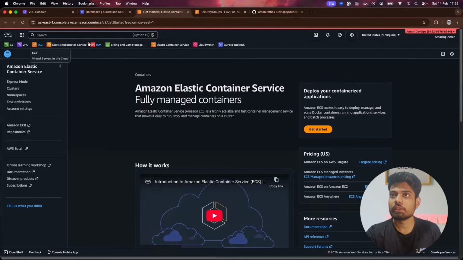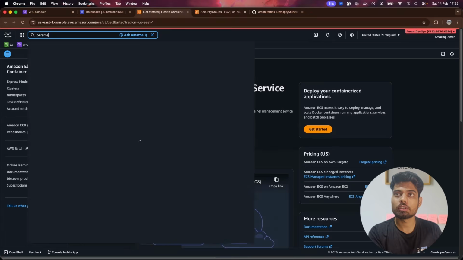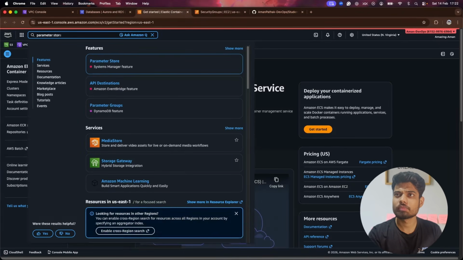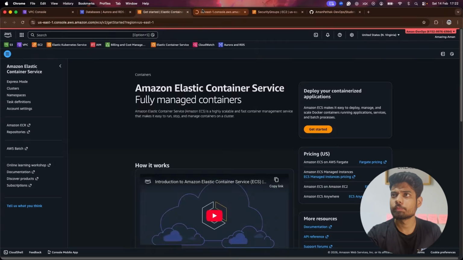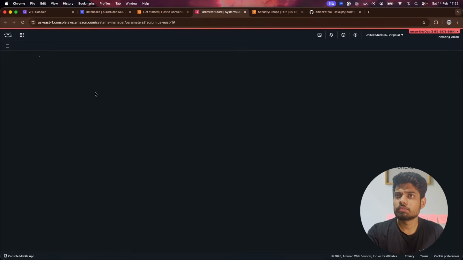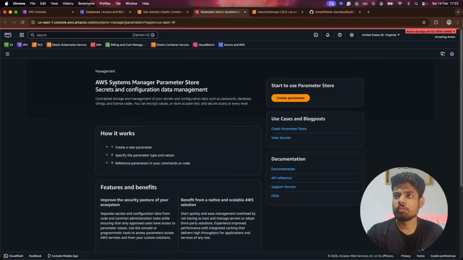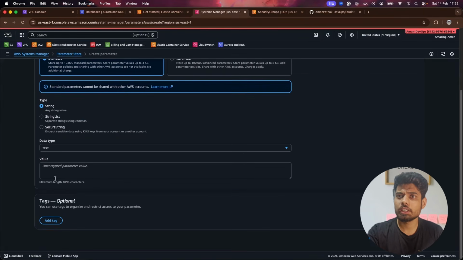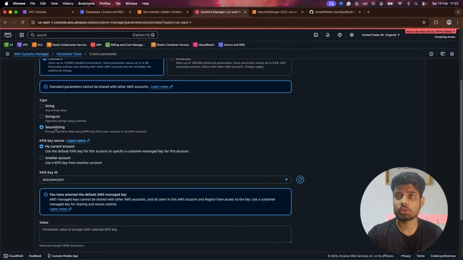So again, I will search for Parameter Store, and I will click on create parameter, and here is the name. After that, I will keep it as a secure string.